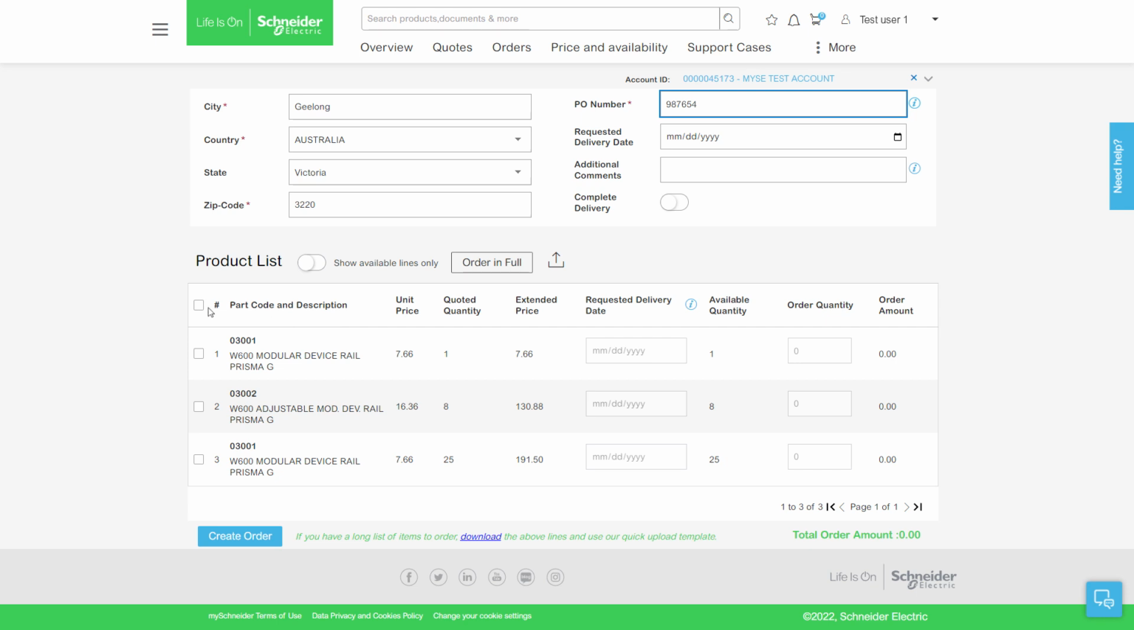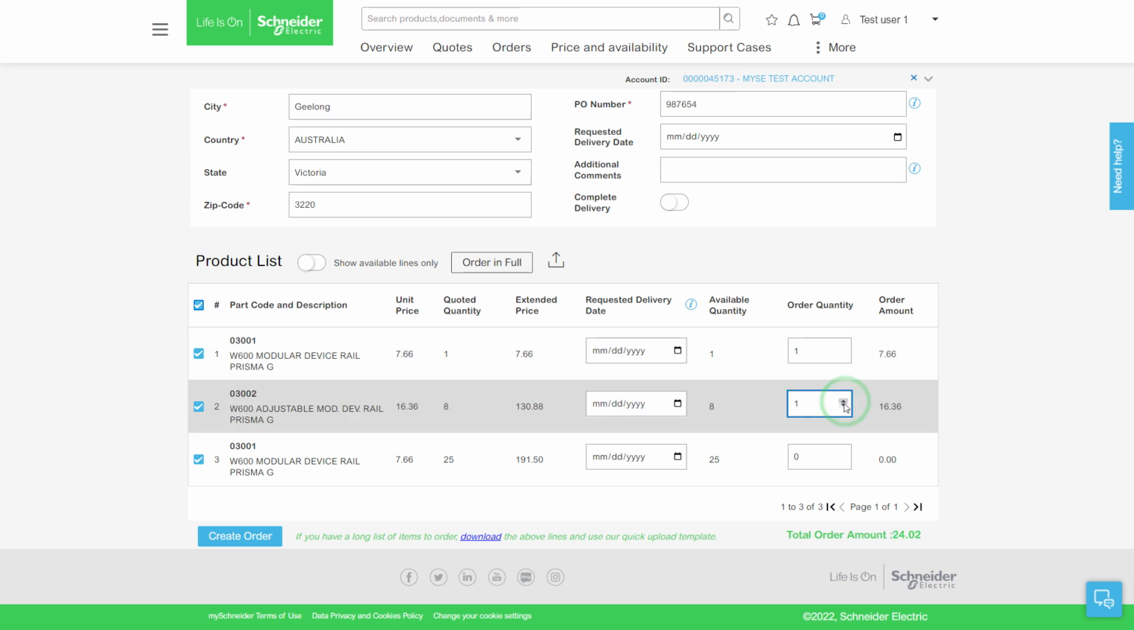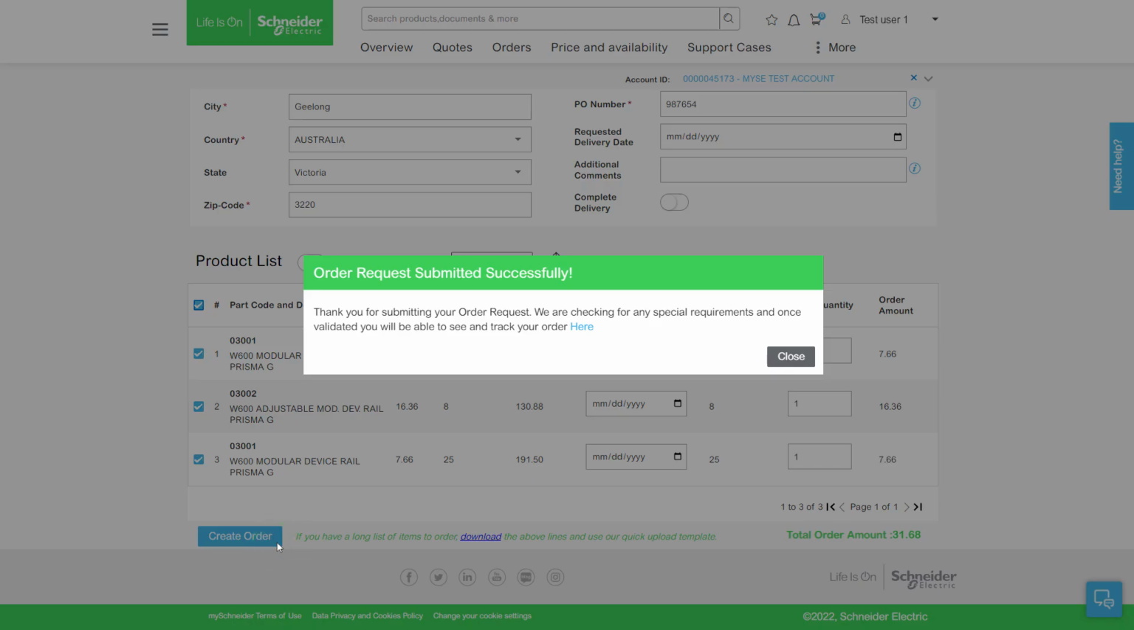Select all the products included in your quote and adjust product quantities. Once done, click Create Order. A confirmation message appears with a link to the order status.